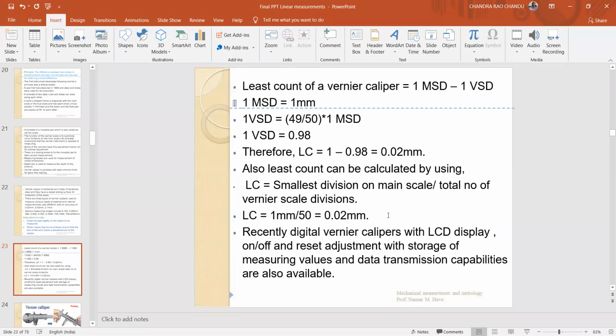The smallest division on the main scale is 1 mm and the total number of vernier scale divisions is 50. Therefore, 1 mm by 50 gives 0.02 mm. Likewise, you can find the least counts, or otherwise you can use this formula: 1 main scale division minus 1 vernier scale division. Okay, right.